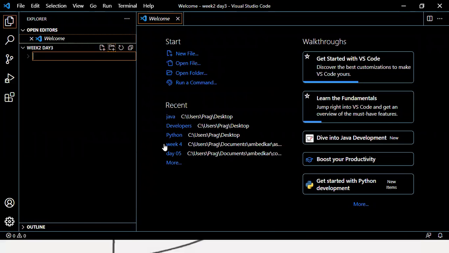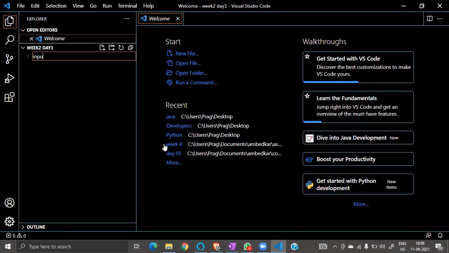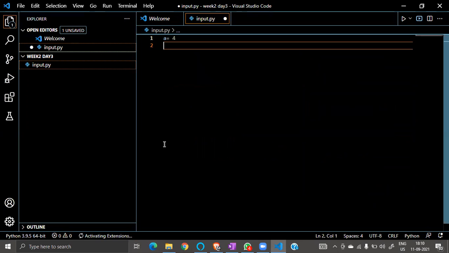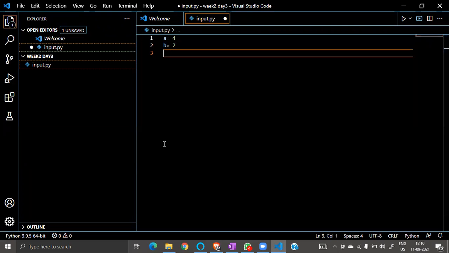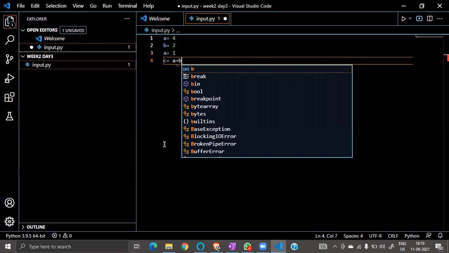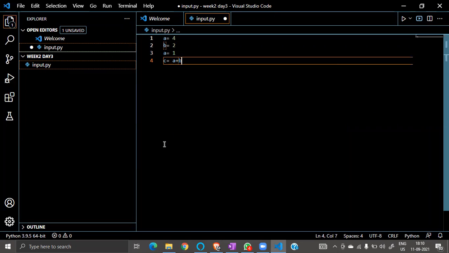Okay, so let's create a file, input dot py. Great. Suppose I take a equal to 4, okay, and b equal to 2, and then I take a equal to 1, okay, and then I take one more variable c equal to a plus b, okay. It's not about input. I'm just telling you about a variable, just giving you a real-time example, okay.